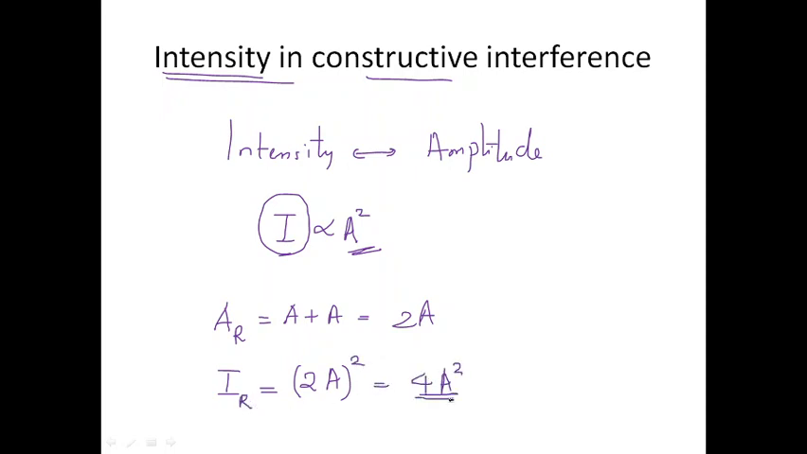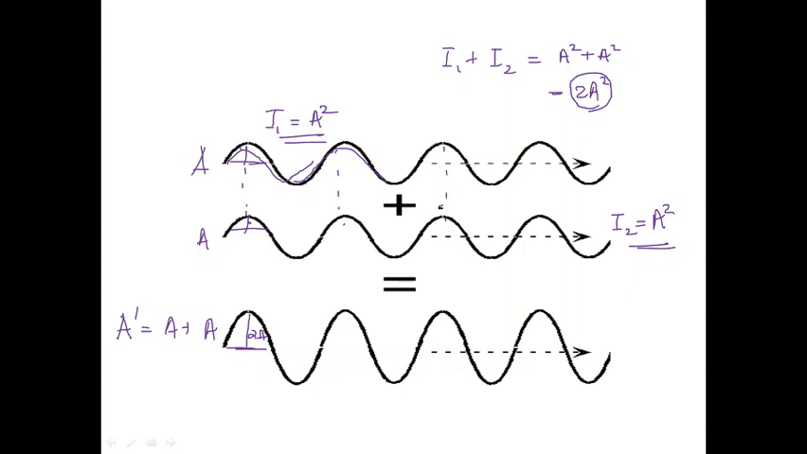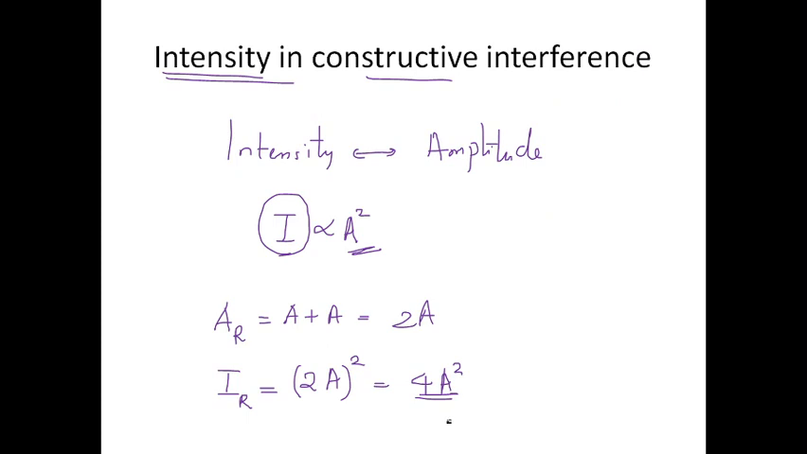If the amplitude is 2A, then the resultant intensity is the amplitude squared, 2A the whole squared, which is equal to 4A squared. But if we calculate the independent intensity of each of the waves, I1 is equal to its amplitude squared, A squared, and I2 is also A squared. So the sum of the intensities, I1 plus I2, is A squared plus A squared, which is equal to 2A squared. But when these waves meet up constructively, the resultant intensity is 4A squared, which is greater than 2A squared, which is I1 plus I2.